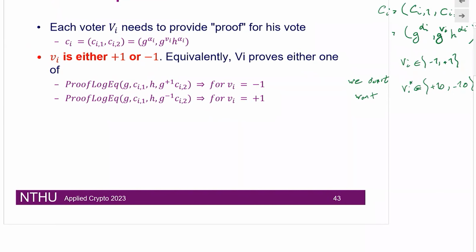The challenge here is that the Vi is either +1 or -1. So the prover has to prove one of these two things. If he has proven for no, then he can use the same proof of equality for using the same exponent for two different bases. But we have to multiply by G +1, and otherwise we multiply by G -1, so that we make the results equal.